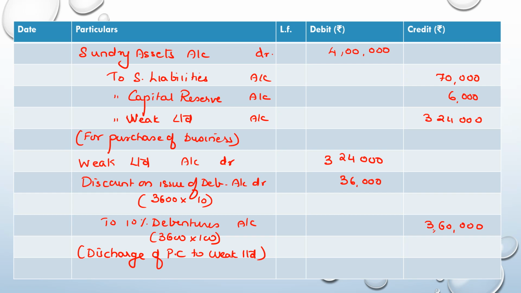So this way you have seen both the situations, where the purchase consideration exceeds the net asset and where the net asset exceeds the purchase consideration, and also issue of debentures at premium and at discount. If it is at par, just divide the purchase consideration which is being discharged by issue of debentures by 100 rupees to get the number of debentures, and you just debit the vendor account and credit the debentures account. It's as simple as that.